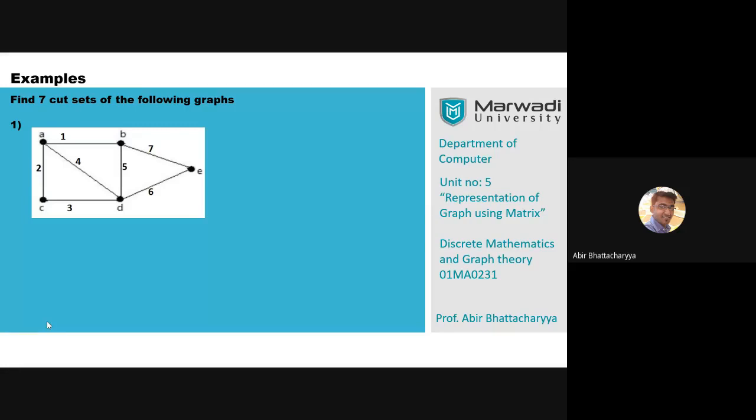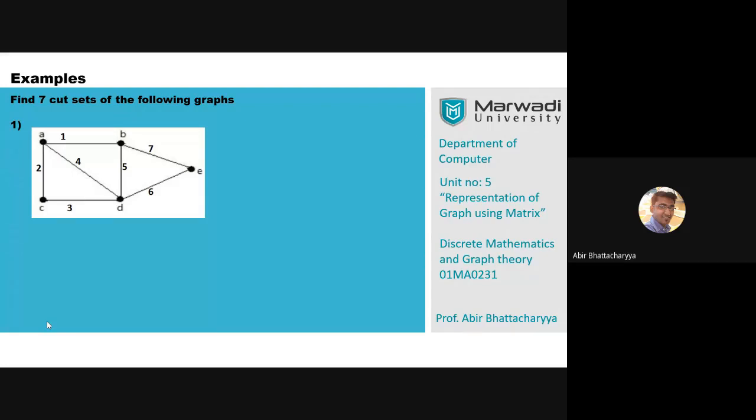Rohit said 6-7. 6-7 is correct. 2-3 correct. 1-4-2 correct. 1-5-7 correct. 1-4-3 correct. 2-4-5-6 correct. 3-4-5-6 correct. Well done, Rohit. All done.